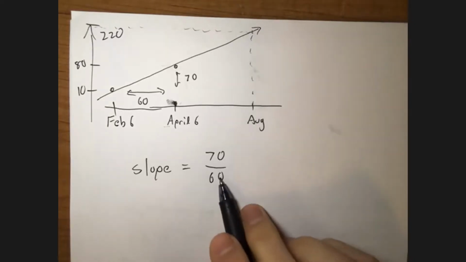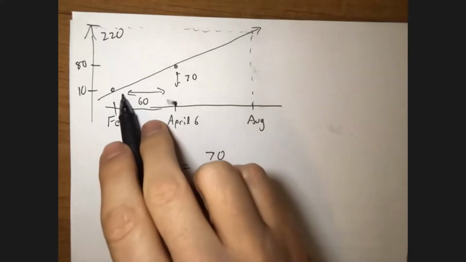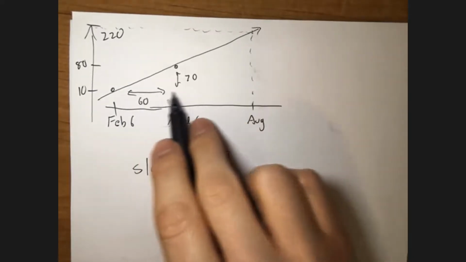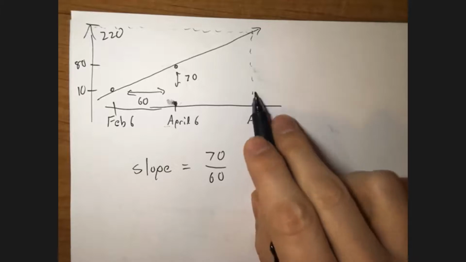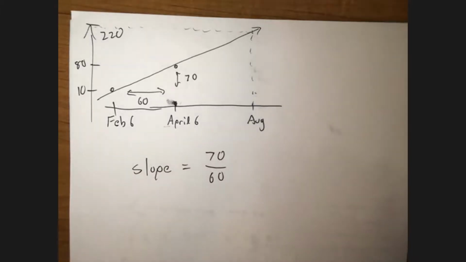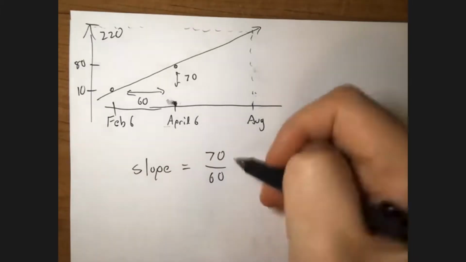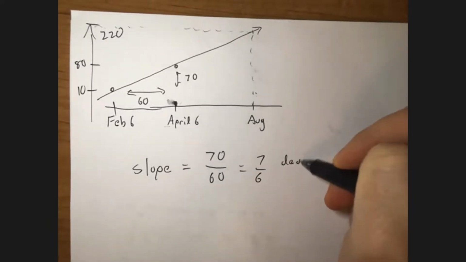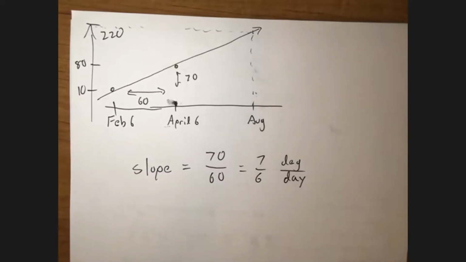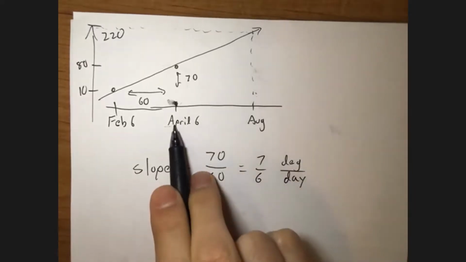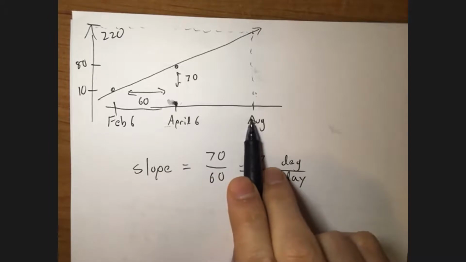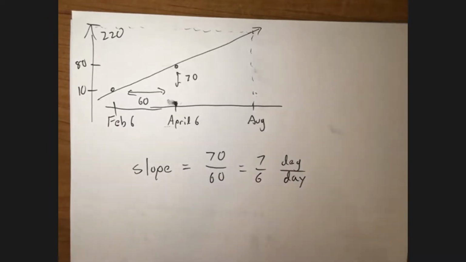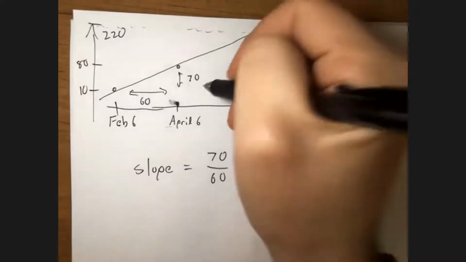So that's the slope. Now, how would we extend this to August? Well, we know the slope is 70 over 60, or 7/6. That's degrees per day, right? So now let's look at how many more days we have from April to August. April, May, June, July, August. May, June, July. That's 4 more months. That's 120 more days.